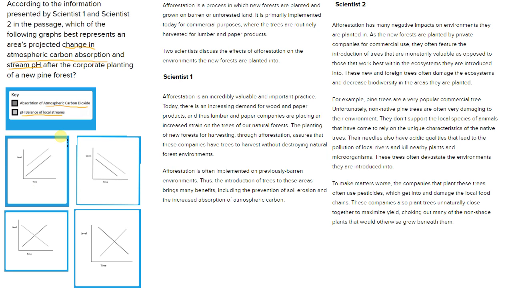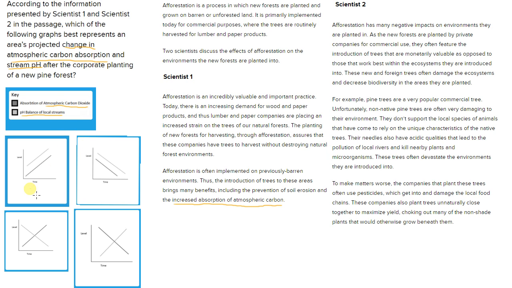So the first thing we have to do is see what scientist 1 and scientist 2 say about these two things. What is the expected change in atmospheric carbon absorption, and what is the change in stream pH after the corporate planting of a new pine forest? So let's look at the first one first, change in atmospheric carbon absorption. The only time it talks about atmospheric carbon absorption is right here, where it says that there should be increased absorption of atmospheric carbon. So that's what scientist 1 says.